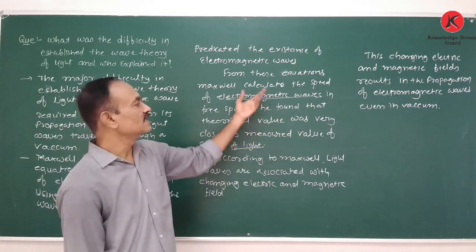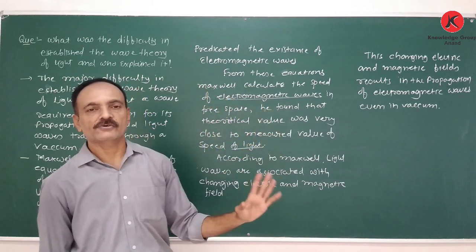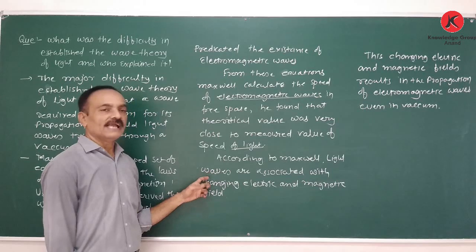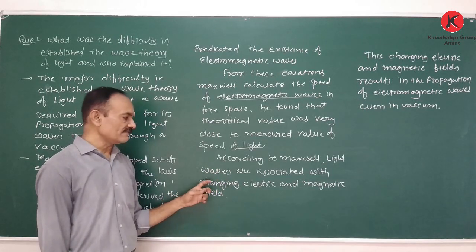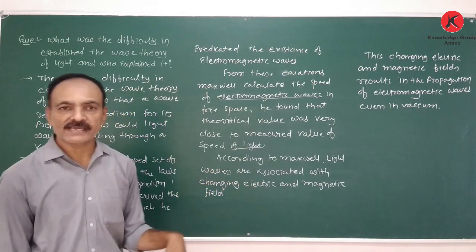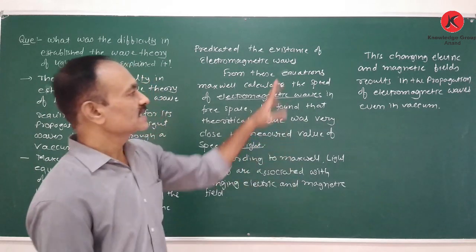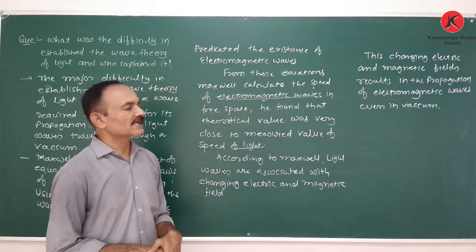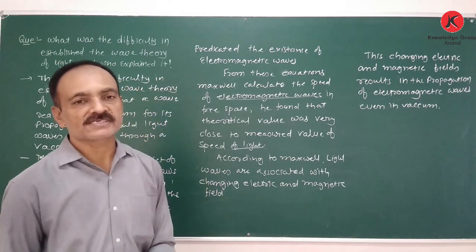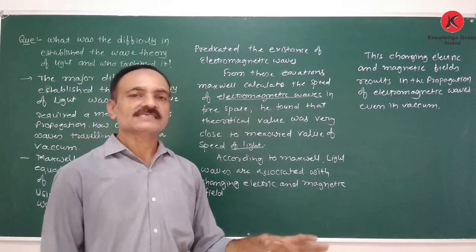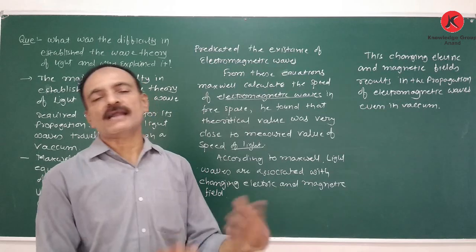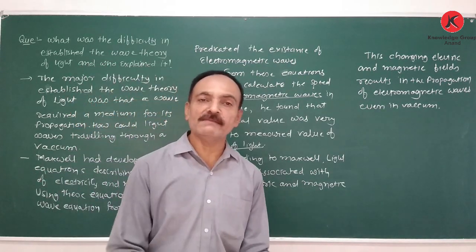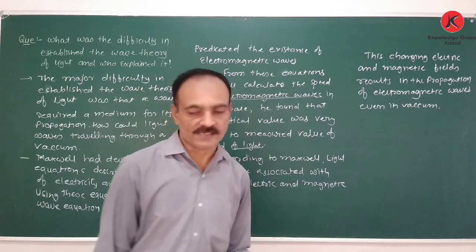But light is just one type of electromagnetic wave. And according to Maxwell, light waves are associated with changing electric and magnetic fields. Thus, the changing electric and magnetic fields result in the propagation of electromagnetic waves in vacuum. Thus, a wave requires a medium, but light or electromagnetic waves do not require any medium for their propagation.